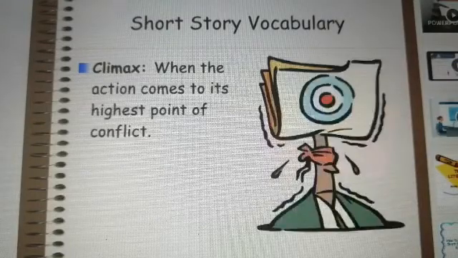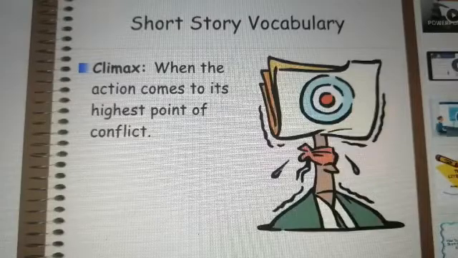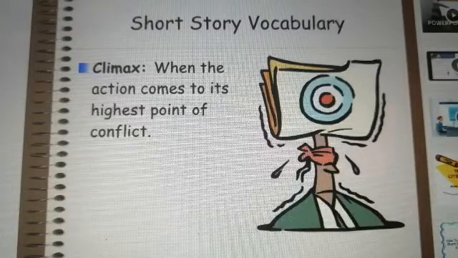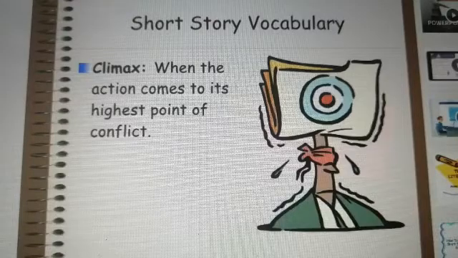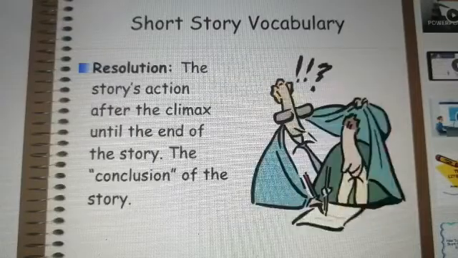And when it reaches a peak point, after which the problem has to be solved, this is called the climax. You must have heard that term for movies and novels also. It is when the problems become so intense that after that it has to be reversed.